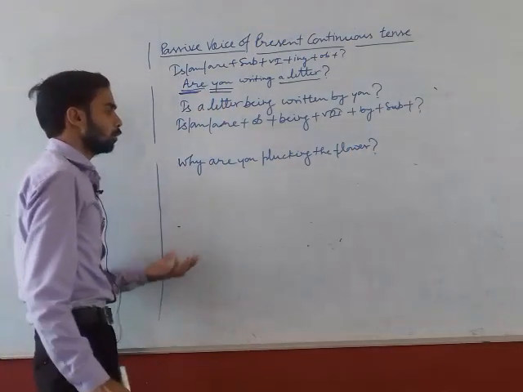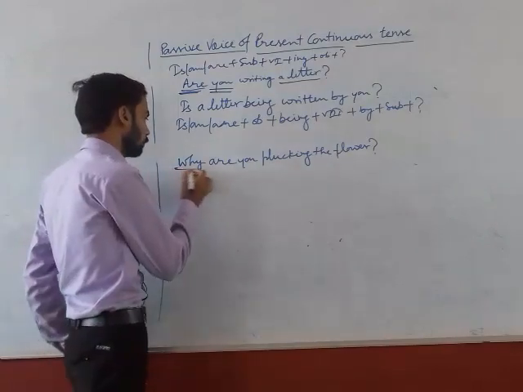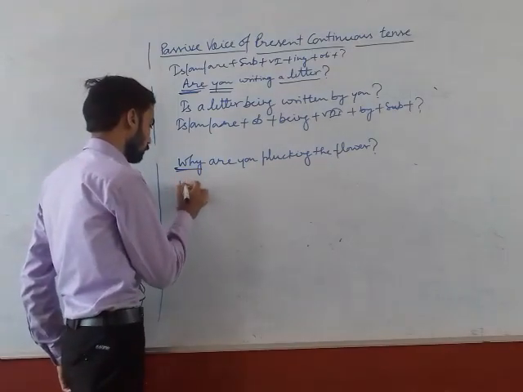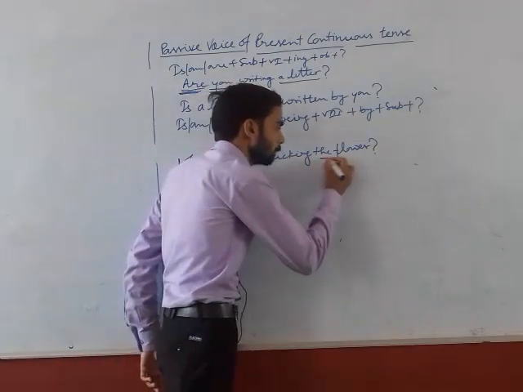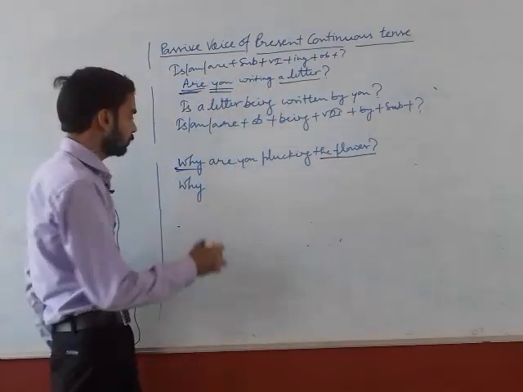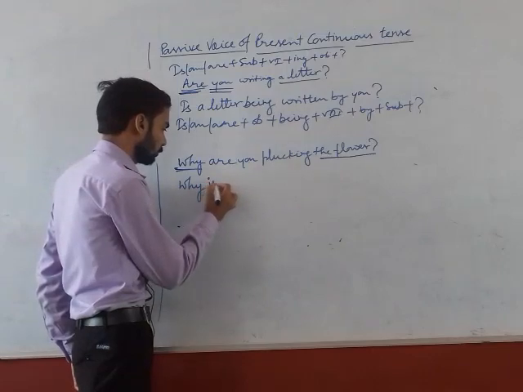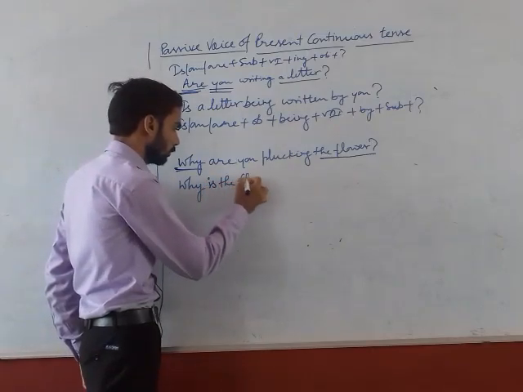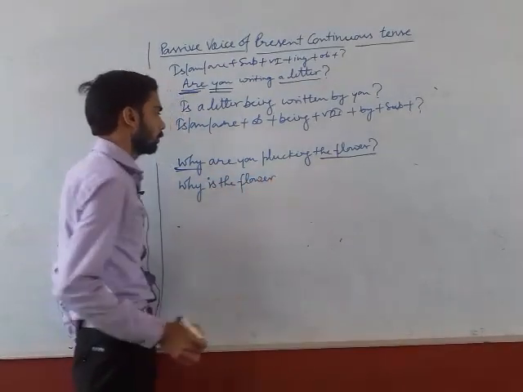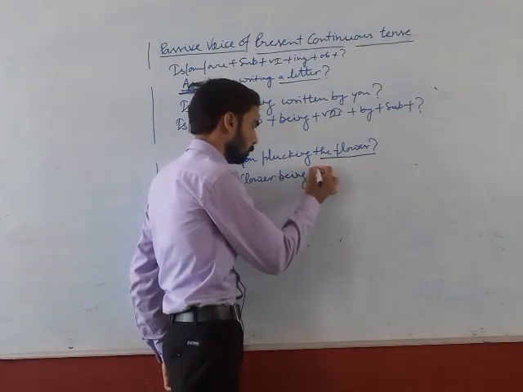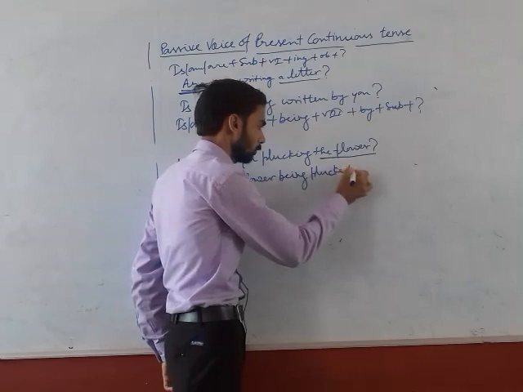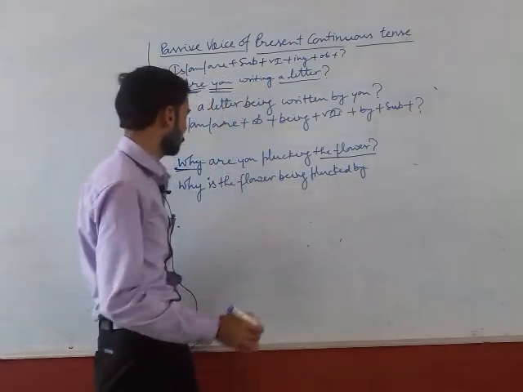Then what do we have to do? We have to copy it. Why? Question word. After it, auxiliary verb according to the new subject. Why is the flower being plucked by you?